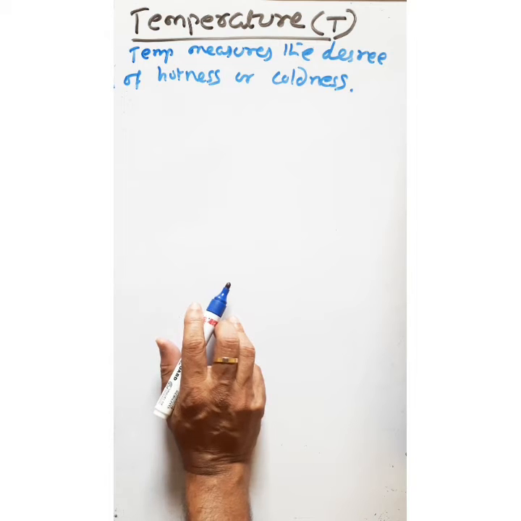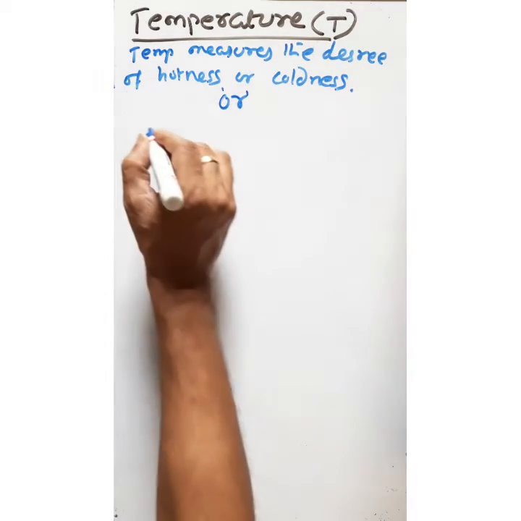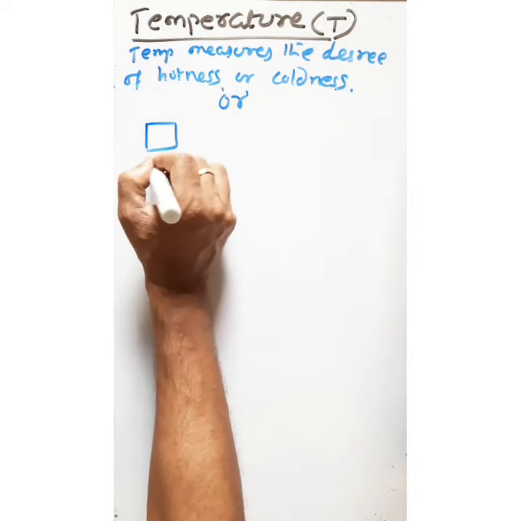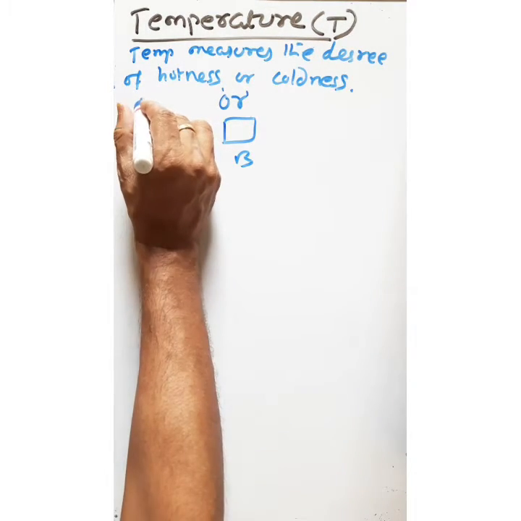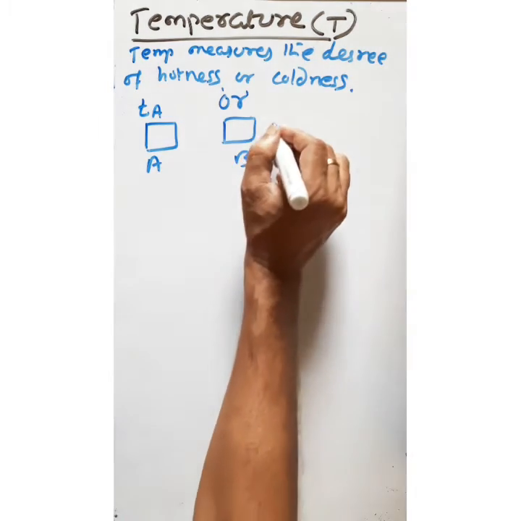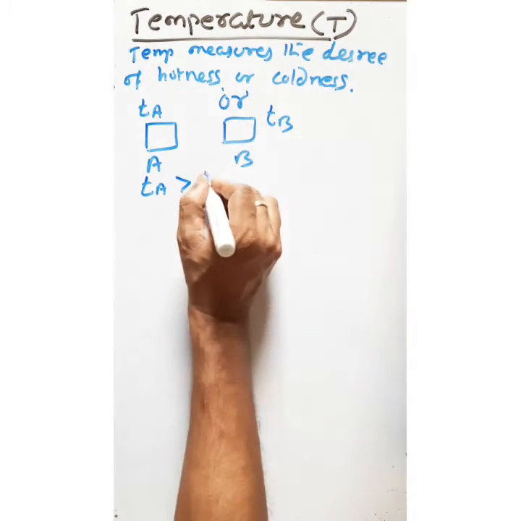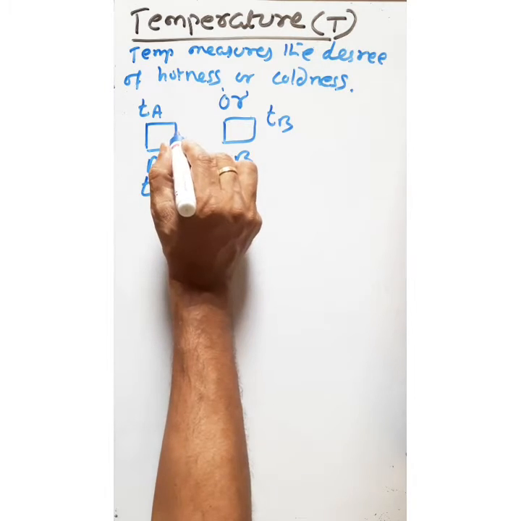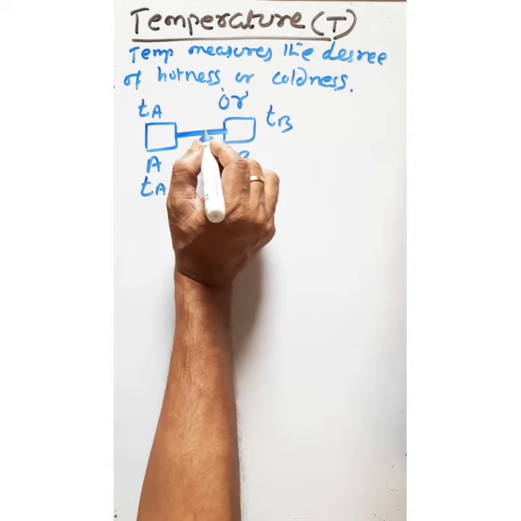If the temperature is more, the body is a hot body. If the temperature is less, it is called a cold body. Or another definition: suppose this is a body A, this is another body B. The temperature of body A is TA, the temperature of body B is TB, and the temperature of A is greater than the temperature of B. If you make contact between these two bodies, what will happen?